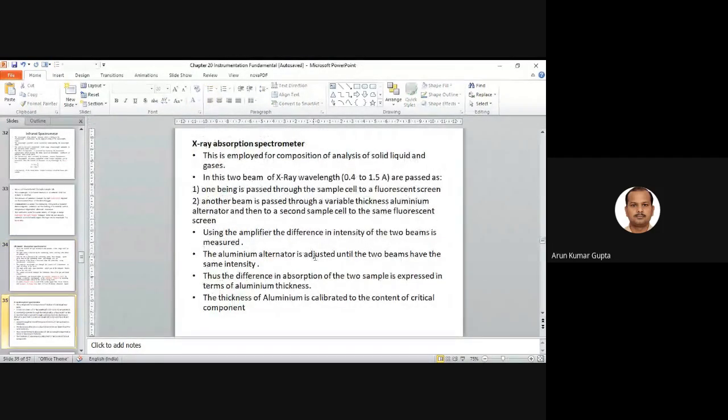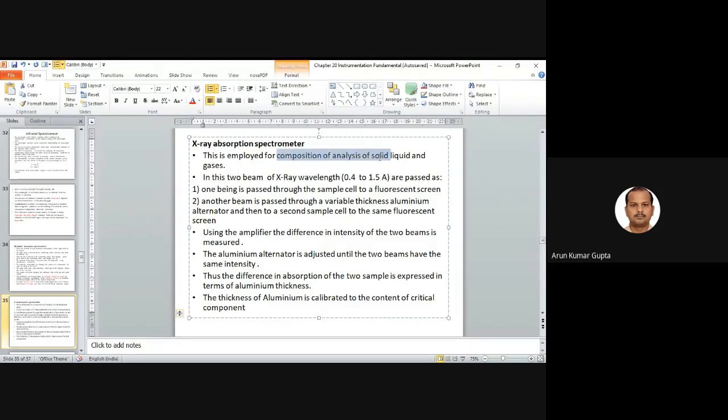We have the X-ray spectroscopy. So now I will go into less detail. This is employed for the composition analysis of solid, liquid, and gas. So X-ray is a very good technique for the composition analysis. In this we basically have two beams. One is a reference beam, the other one is the beam that passes through the sample.